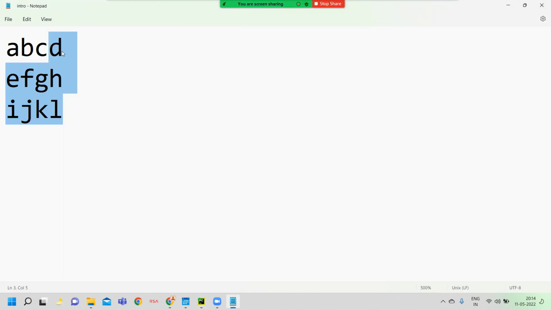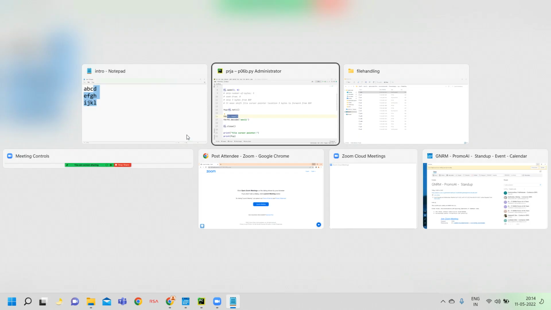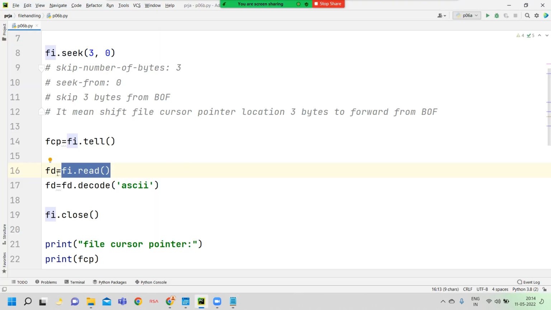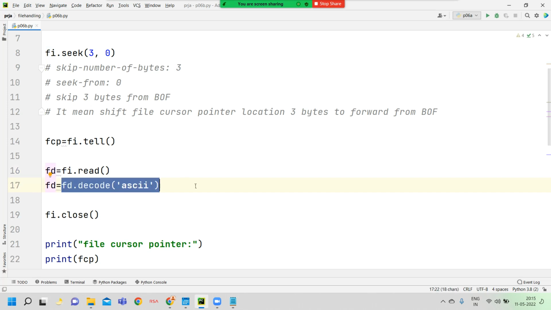Now the FD variable has this data in binary format: D new line, EFGH new line, IJKL new line. You know that here we convert the value from binary to string with the help of the decode function, and the converted value is stored again into the FD variable.